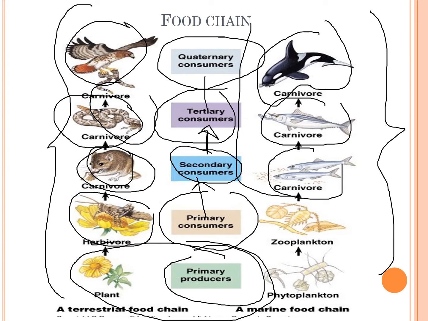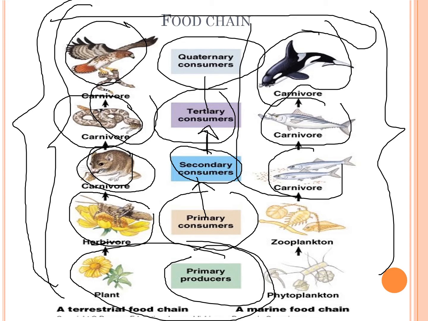All right. So this is a simple food chain that is shown to you, that follows a basic chain, as you can see, starting from the plants to the highest level of consumers. So moving on from there.